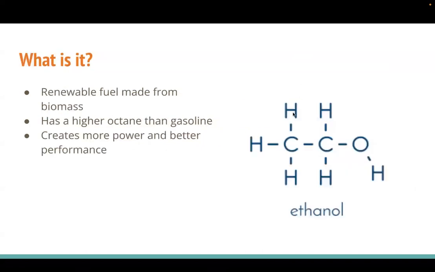What is ethanol? Ethanol is a renewable fuel made from biomass, and biomass is a renewable organic material that comes from plants and animals. It has a higher octane than gasoline by itself. Octane is a gasoline additive that is needed for the proper functioning of modern engines. So basically, higher octane creates more power and better performance for cars.